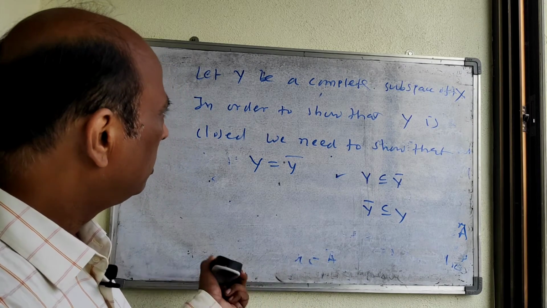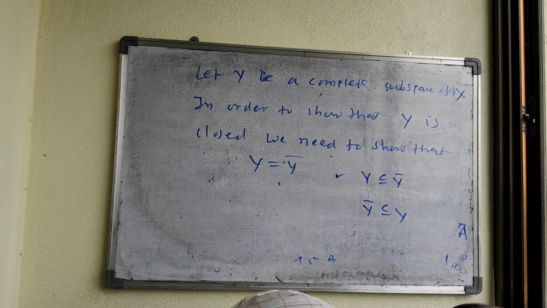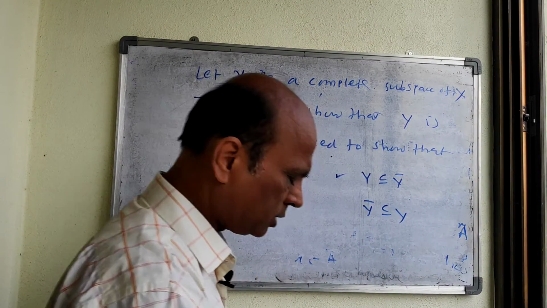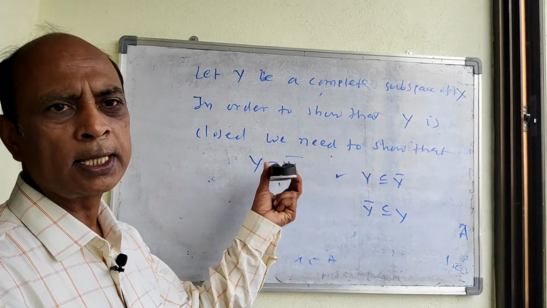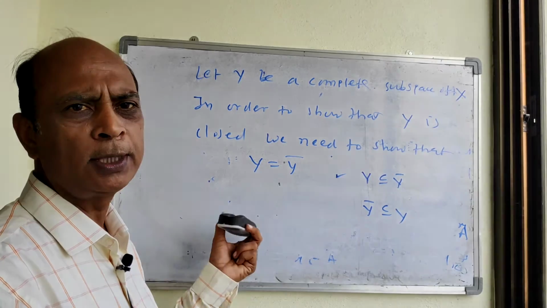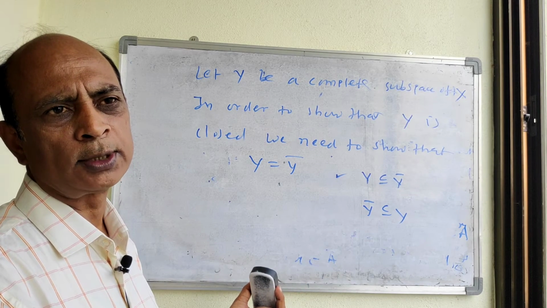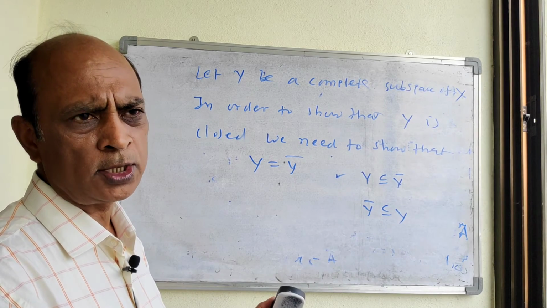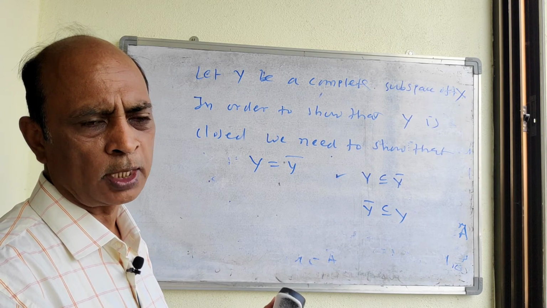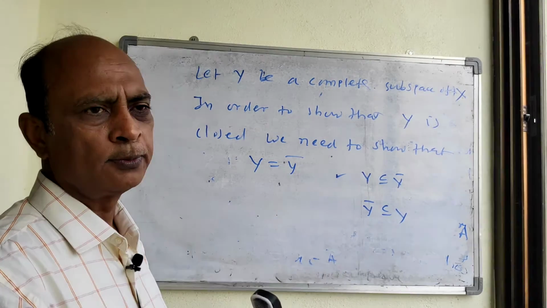And conversely, what do we have to show? Suppose Y is closed, then we have to show that Y is complete. Y is complete means what? We have to take one Cauchy sequence and show that it is convergent. So you watch this proof from our PDF which I am going to send you.